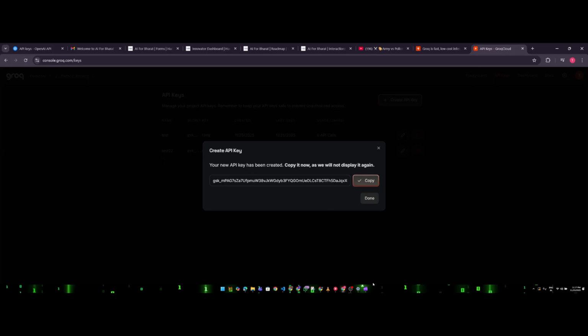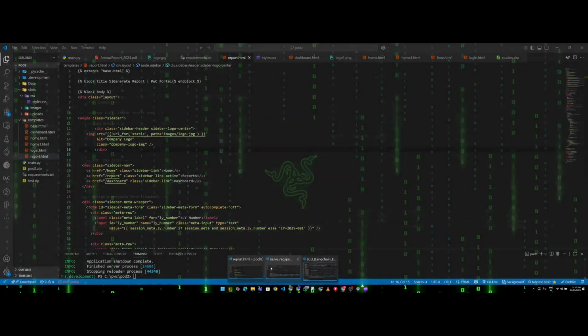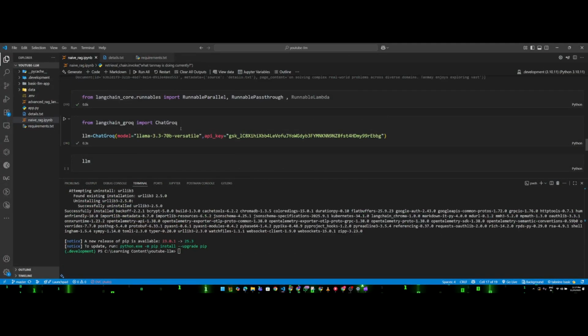So I am copying this API key, and I am going back to my code. Now what I am doing here is importing something from LangChain Grok: import ChatGrok. Like we import from LangChain OpenAI, import ChatOpenAI, here you are importing from LangChain Grok, import ChatGrok, right? Then I am calling ChatGrok in the LLM section, and passing the model name that I copied from the documentation and the API key.